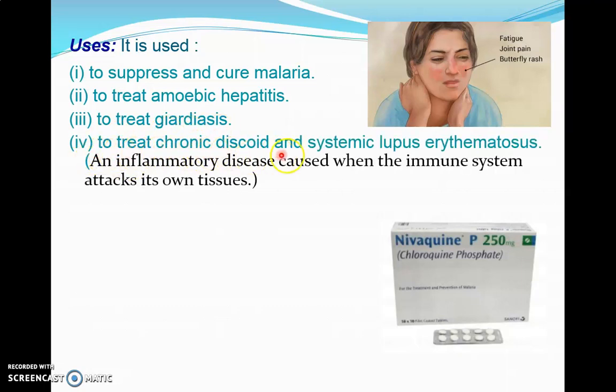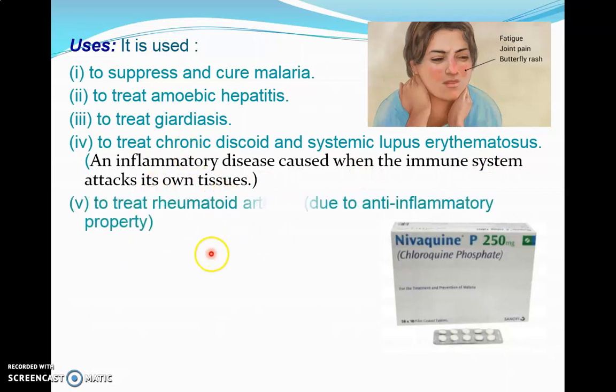It is used in the treatment of chronic discoid and systemic lupus erythematosus. Systemic lupus erythematosus is actually an autoimmune disorder. It's an inflammatory disease caused when the immune system attacks its own tissues or cells. Particularly on the skin cells, antibodies are produced and attack the skin cells, damaging them, which results in systemic lupus erythematosus. So this is an autoimmune disorder, and in the treatment of autoimmune disorders also, chloroquine is effective.